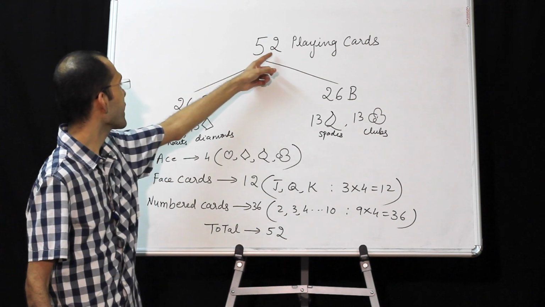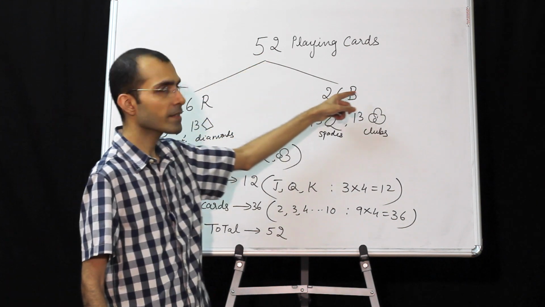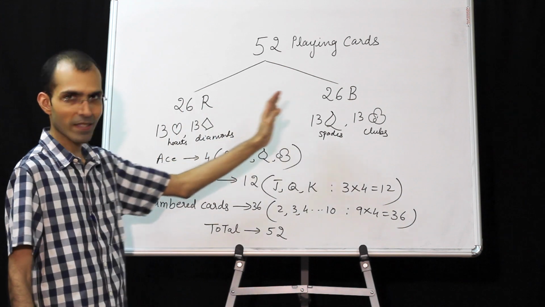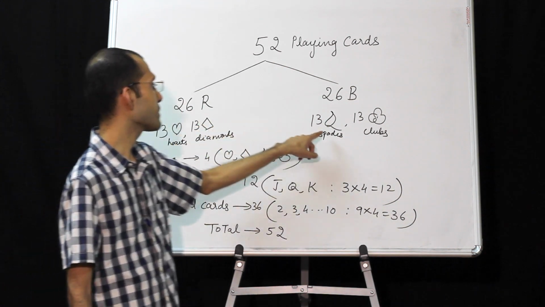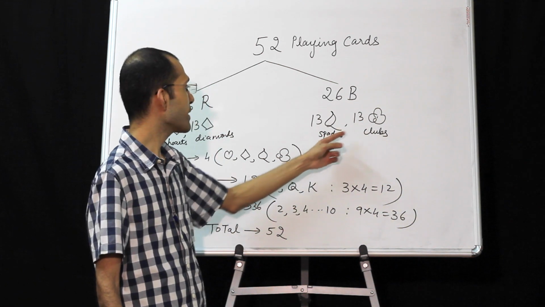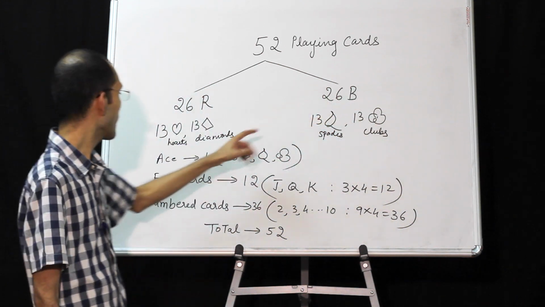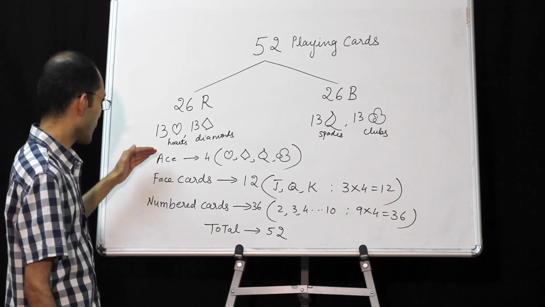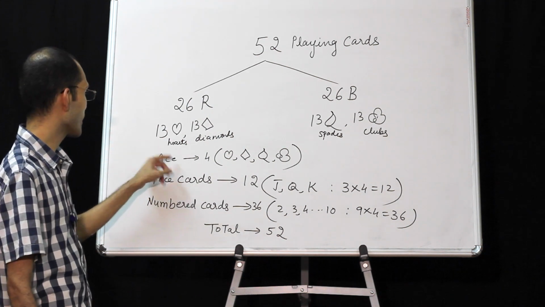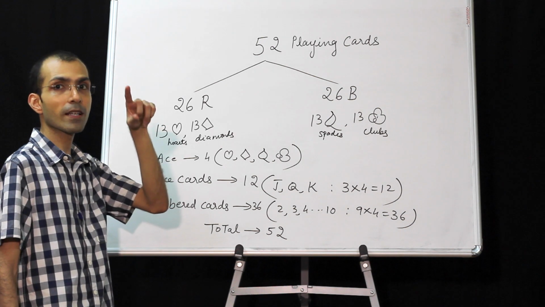Now, 52 playing cards, 26 red, 26 black. There are 4 suits, 4 categories: hearts, diamonds, spades and clubs. Spades and clubs will always be black, and hearts and diamonds will always be red. Now the inner bifurcation: ace, the highest honor card.